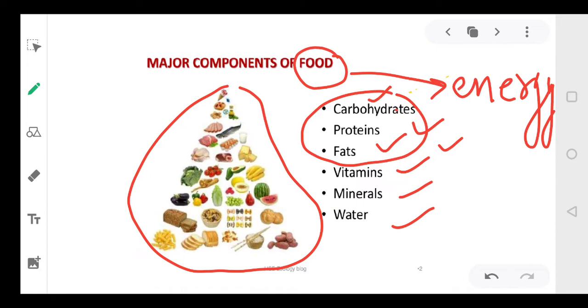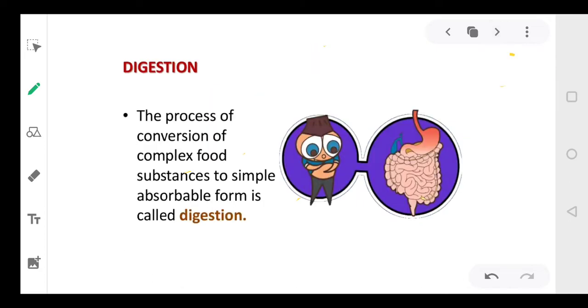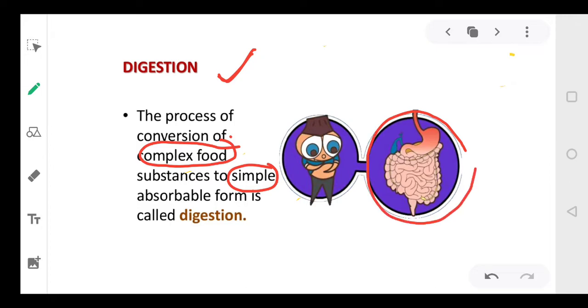The basic function of the digestive system, digestion, is to convert complex food material into simple food material so that our body can use it for producing energy.